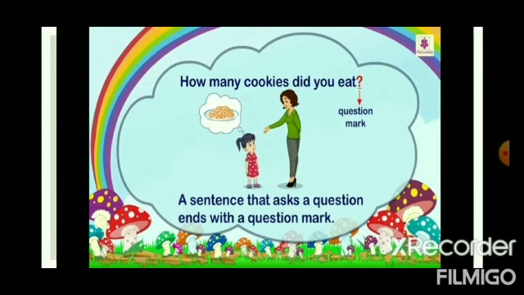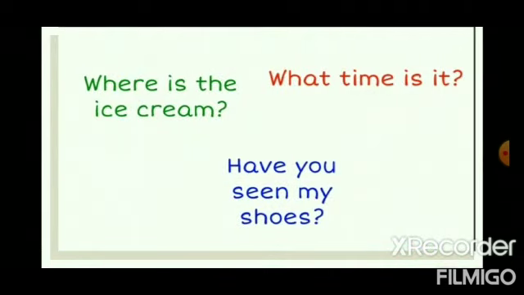A sentence that asks a question ends with a question mark. Now let's see a few more examples. Where is the ice cream? What time is it? Have you seen my shoes? These are examples of the question mark.